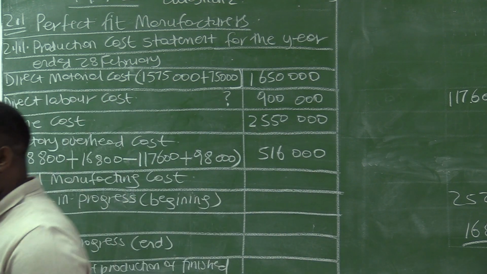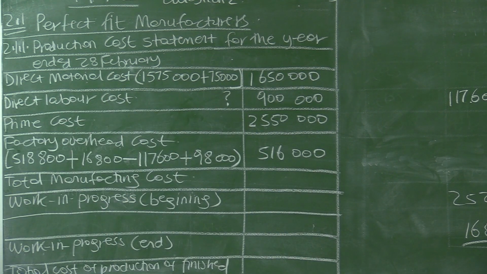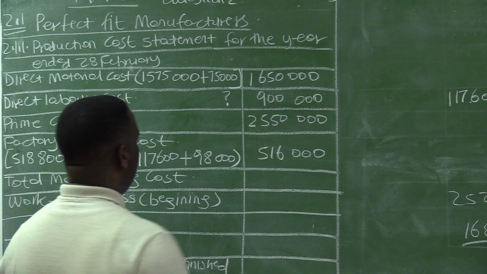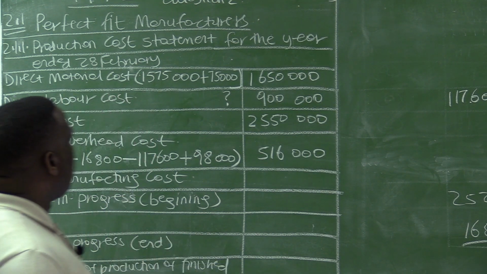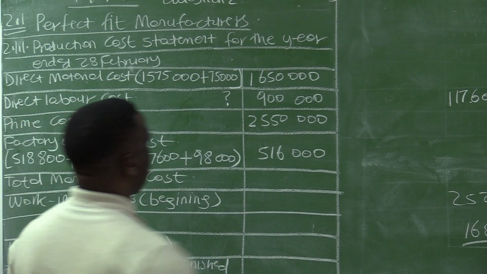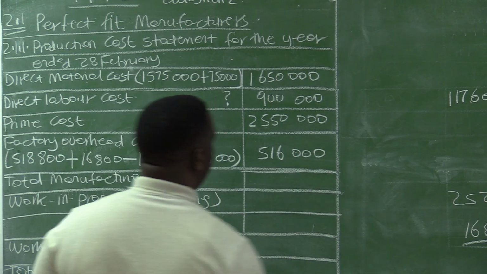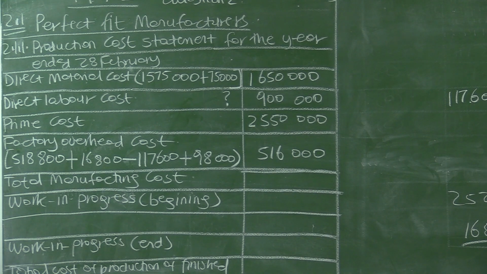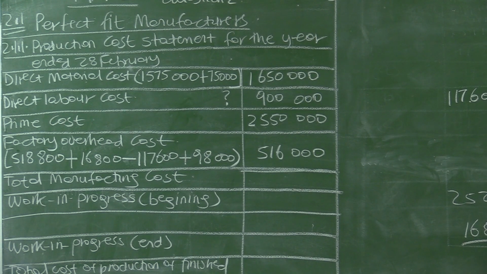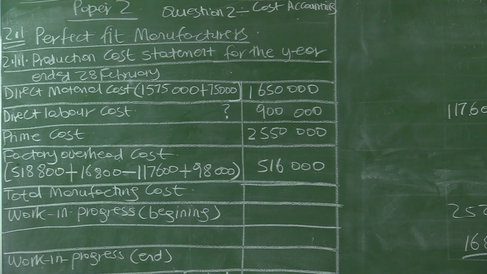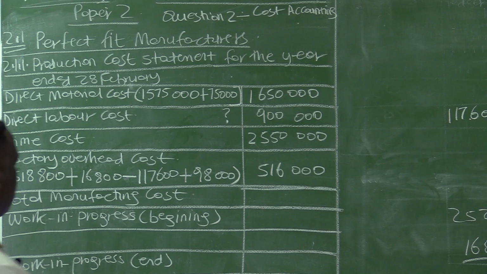Factory overhead cost, the correct total now is 516,000. 518,800 plus 16,800 minus 117,600 plus 19,000 gives 98,000. Right. Then prime cost, 2,550,000, plus this 516,000 equals 3,066,000.